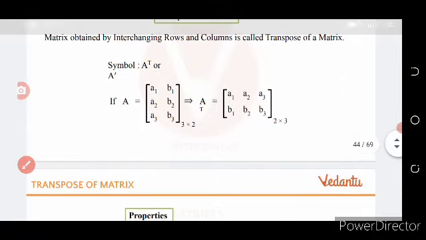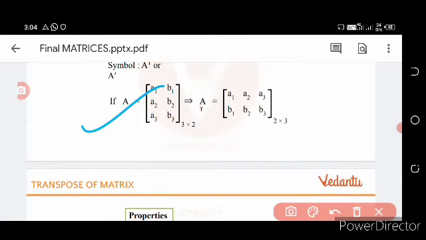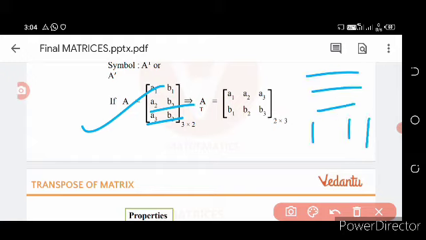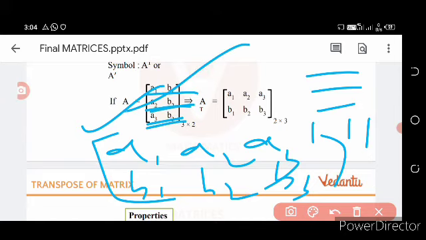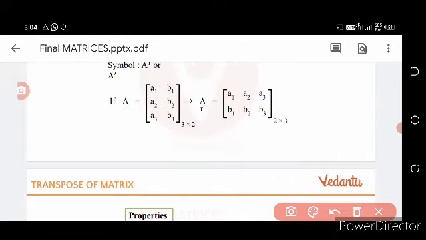That is, if a matrix A is given as A1 B1, A2 B2, A3 B3, simply we have to transpose it. There are three rows, so we have to arrange them column-wise, so that we get A1 A2 A3 and B1 B2 B3. So here there are three rows present, but here there are three columns present. Here the order is 3 cross 2 and here the order is 2 cross 3.